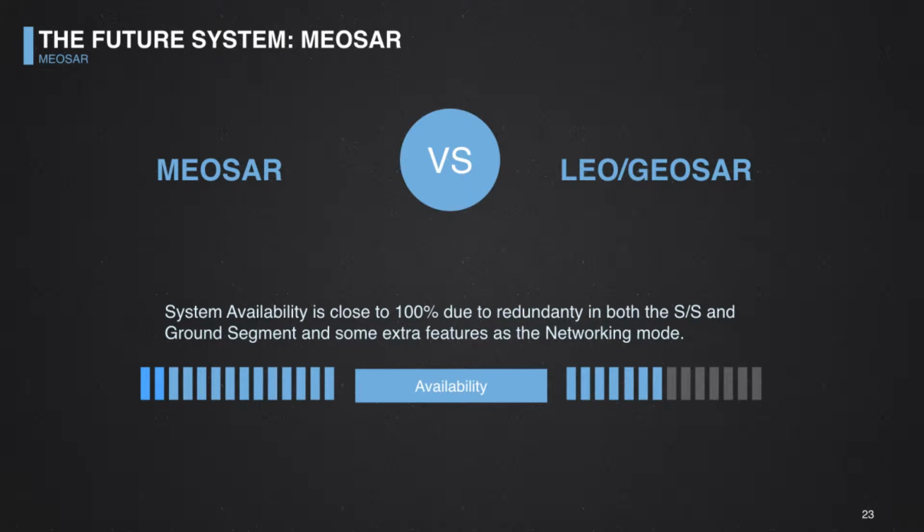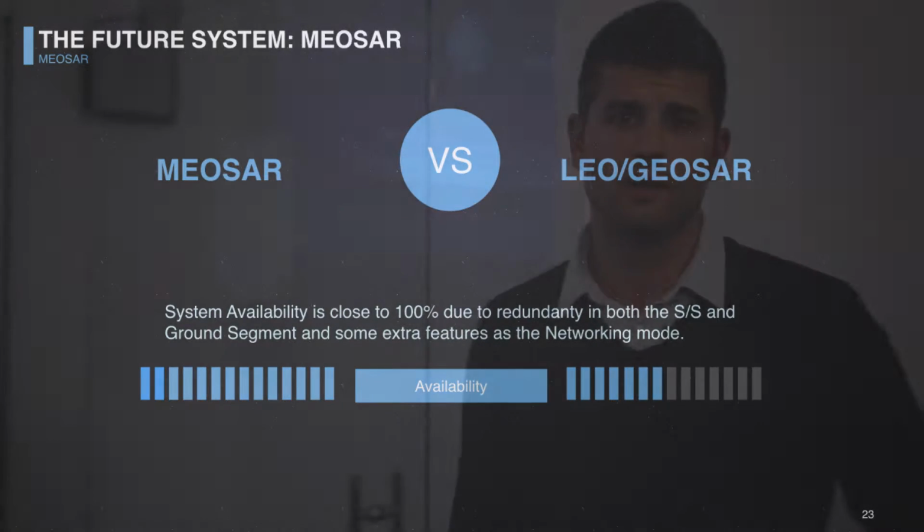The MEOSAR or MEOLAT ground stations have four antennas. They have redundancy in terms of physical hardware, and obviously the fact that they can work together.